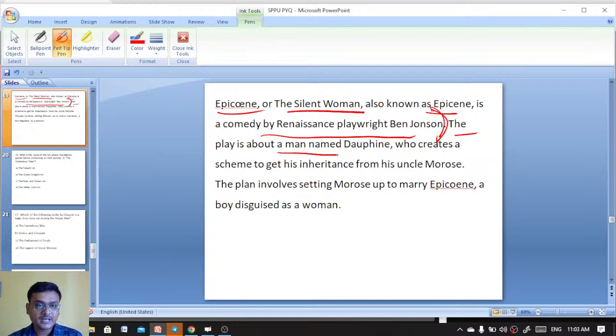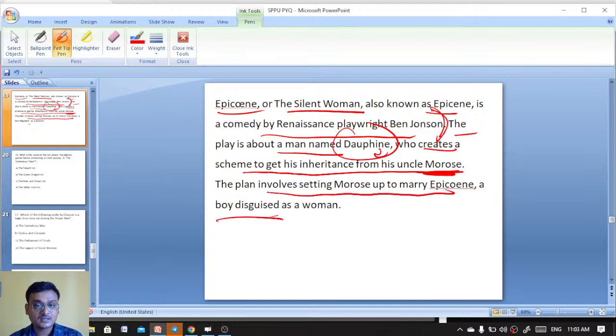The play is about a man named Dauphine who creates a scheme to get his inheritance from his uncle Morose. He wanted to get property from Uncle Morose. The plan involves setting Morose up to marry Epicoene, a silent woman who is actually a boy disguised as a woman.